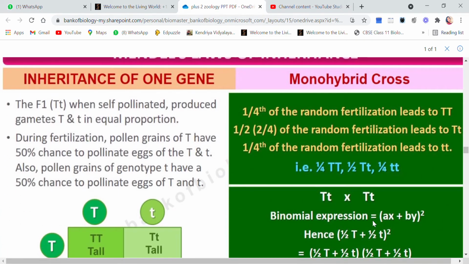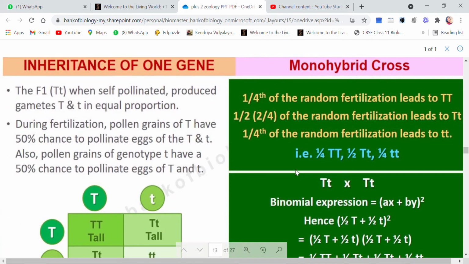Clear? So let me show you the conclusion here. The F1 generation all will be heterozygous tall. When they are self-pollinated, they produce gametes either T or small t in equal proportion. During fertilization, pollen grains of T have 50% chance to pollinate the egg of the capital T and small t.